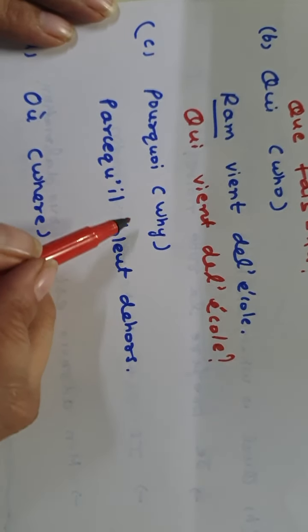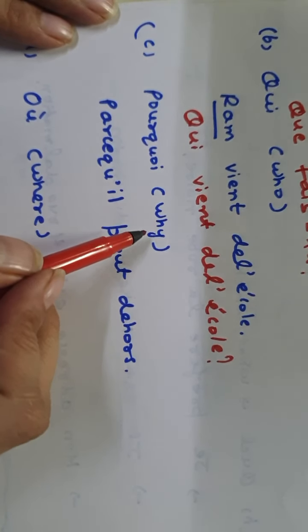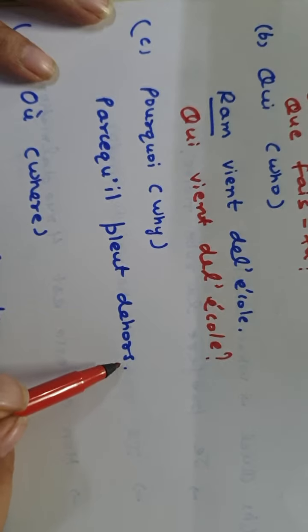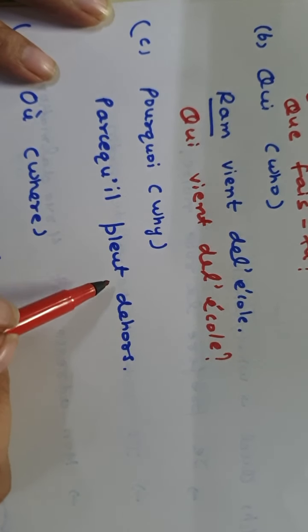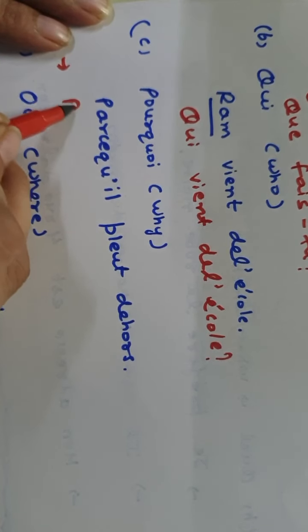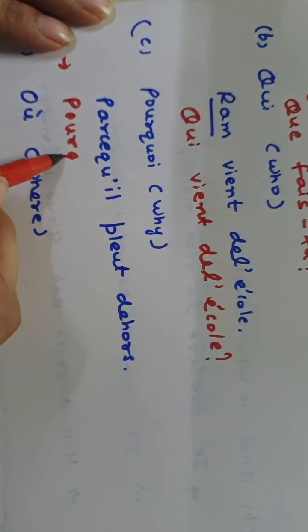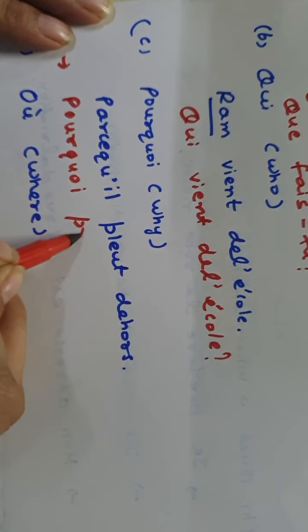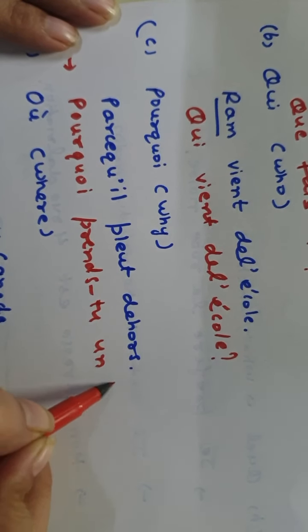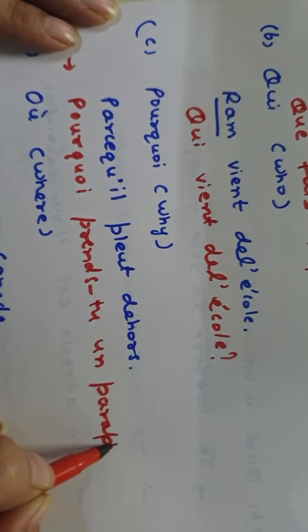Then pourquoi, as you know, for the reasoning. Why, when you ask the question why, the reason. For example, here it is given parce qu'il pleut dehors, because it is raining outside. So what question can we frame? We can frame a question like this, pourquoi prends-tu un parapluie.